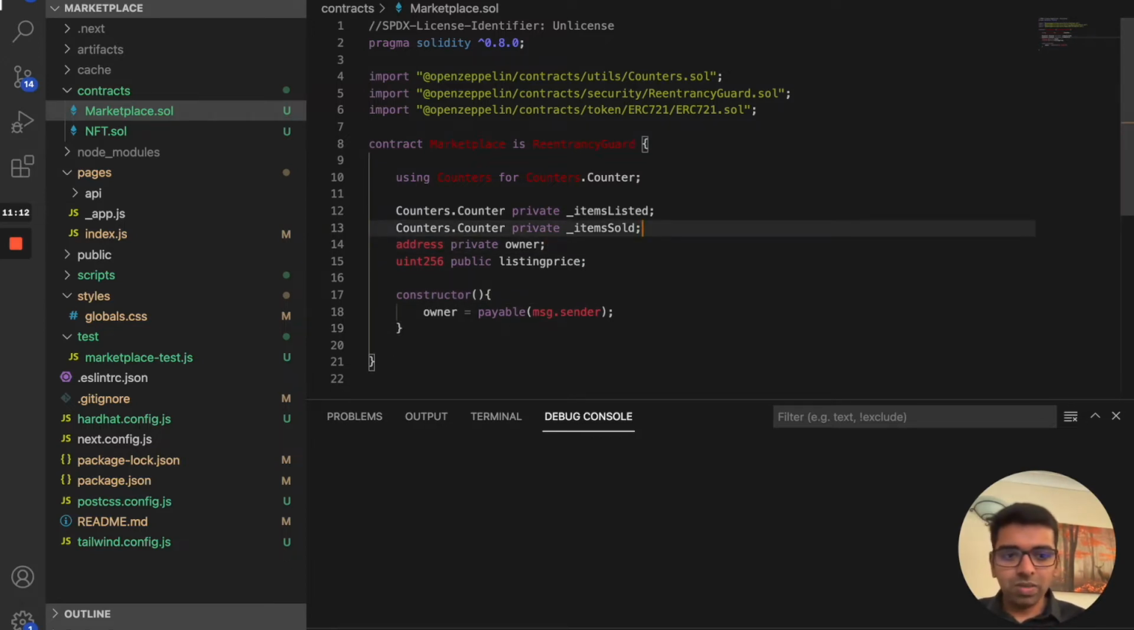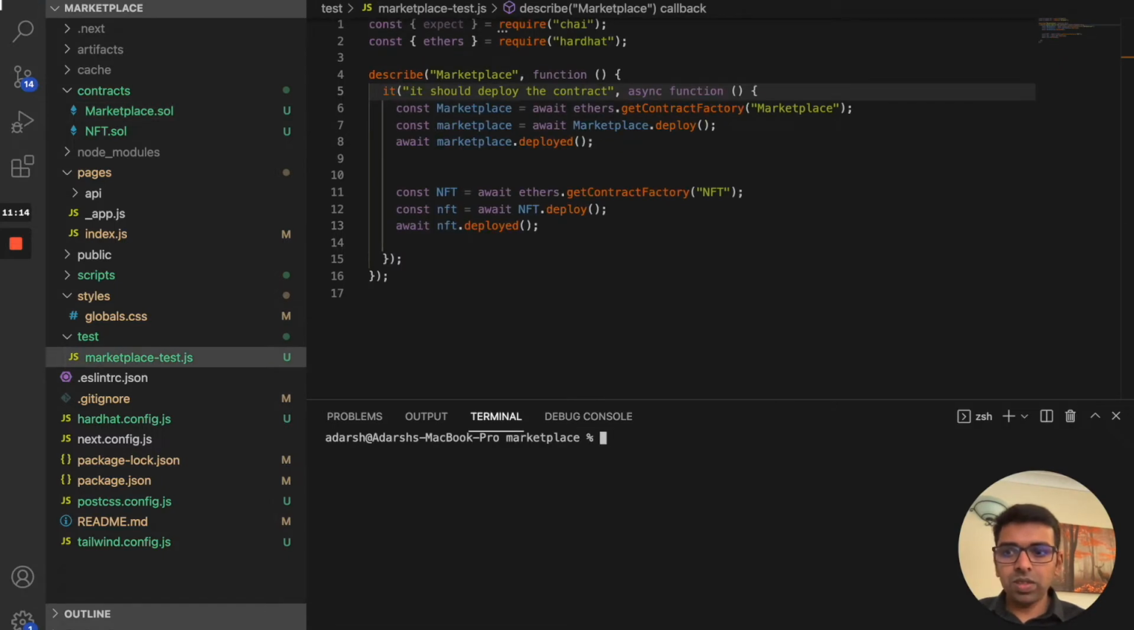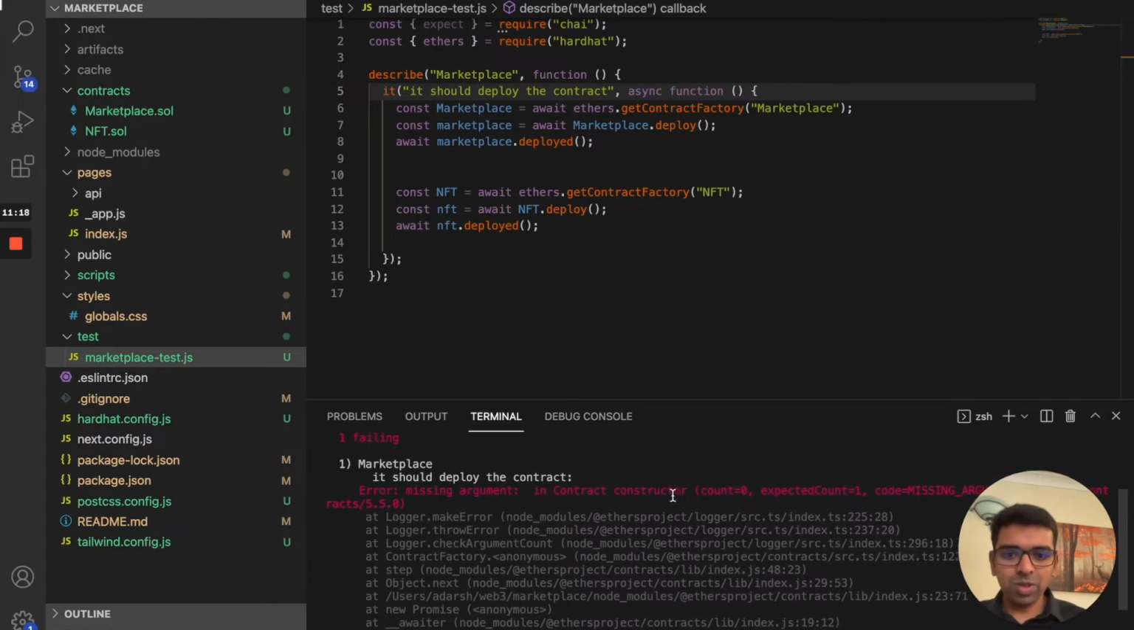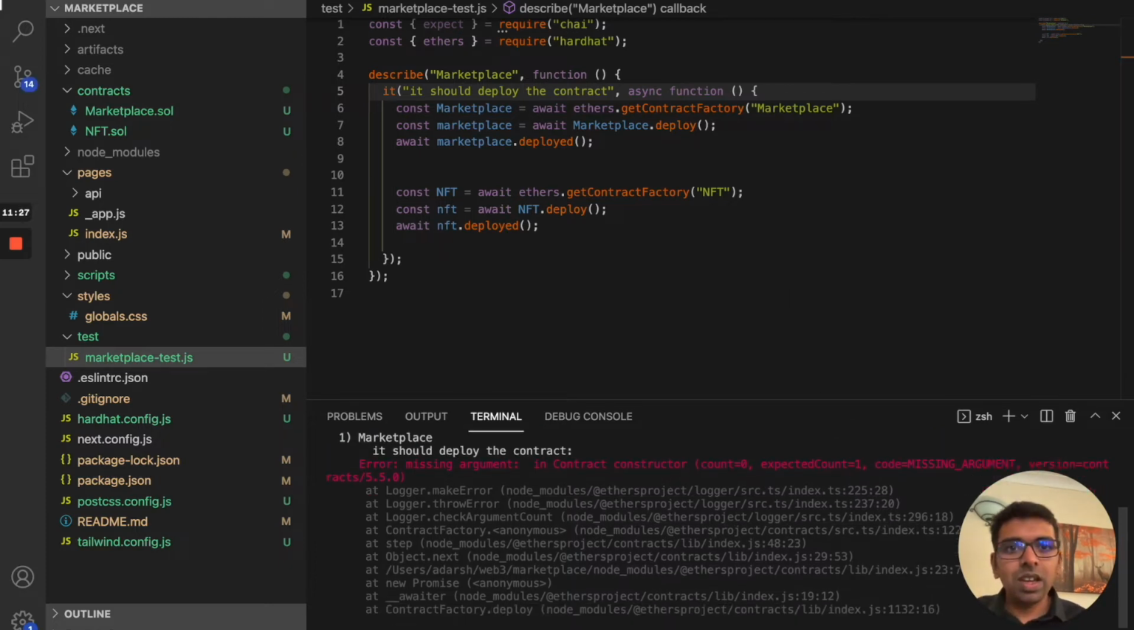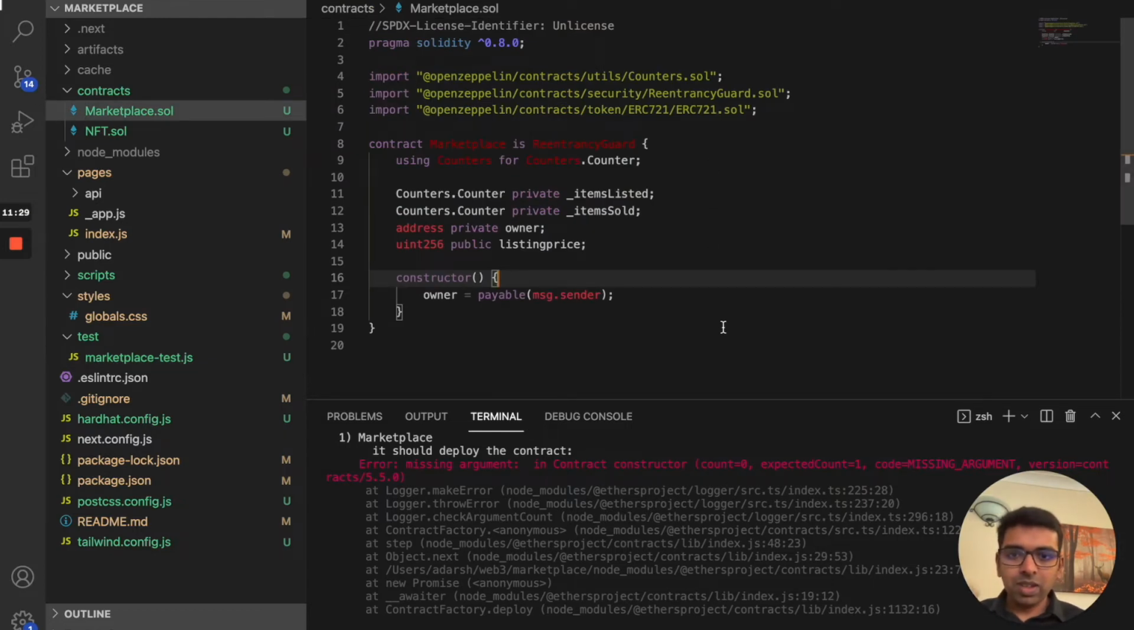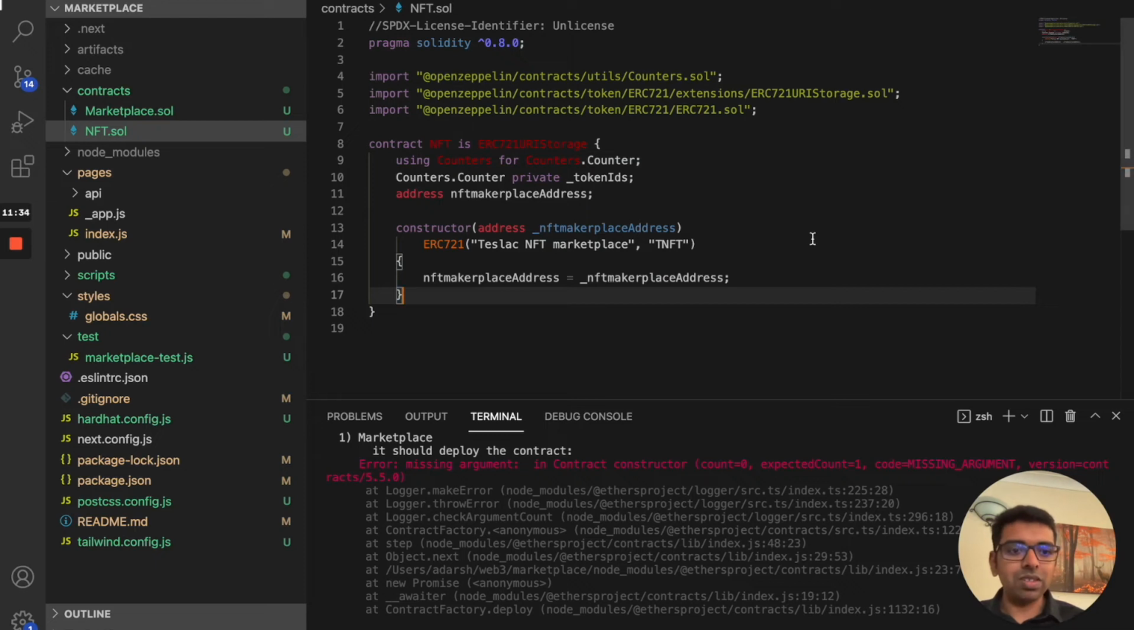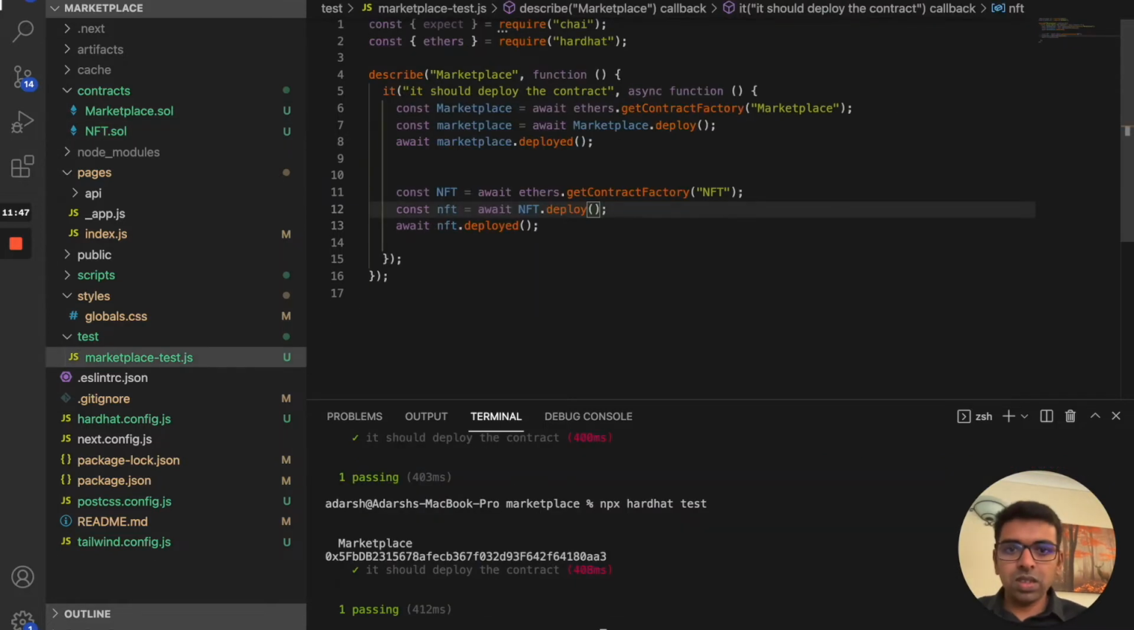Let's go back and see what happens with our testing. If we go back and run npx hardhat test again, this gives you an error saying that there is a missing argument for the constructor. We have an NFT marketplace. We deployed the NFT marketplace, and then for the NFT, we need to pass the marketplace address. So we defined in the constructor a variable for the NFT marketplace address, and we need to pass that. So let me go back and change the testing code and pass the NFT marketplace address to the NFT.